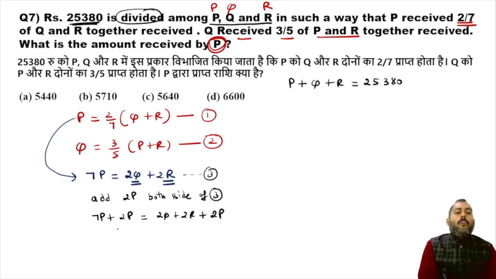Now on the left, 7P plus 2P comes out to be 9P, and on the right 2 can be taken common, and inside you are left with Q plus R plus P.